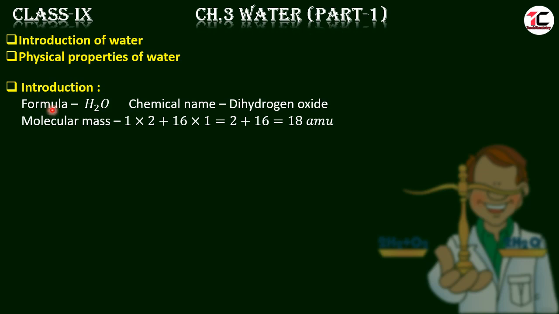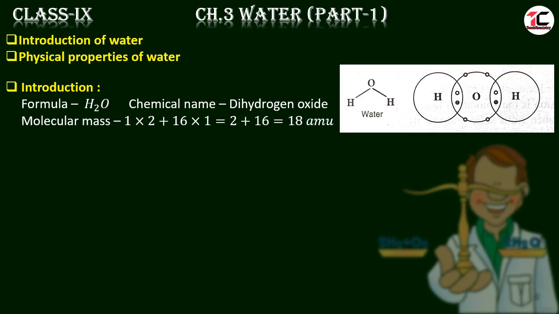The chemical formula of water is H2O and its chemical name is dihydrogen oxide. Here are two hydrogen, so it is dihydrogen, one oxygen, so it is oxide. Its molecular mass is 18 AMU and water is a covalent compound. Let us see in the diagram.